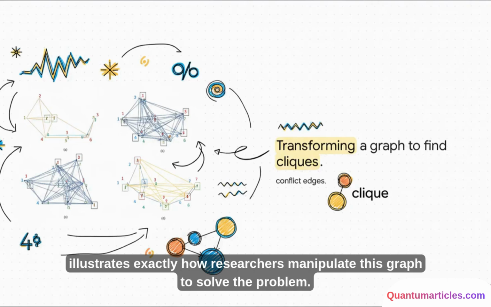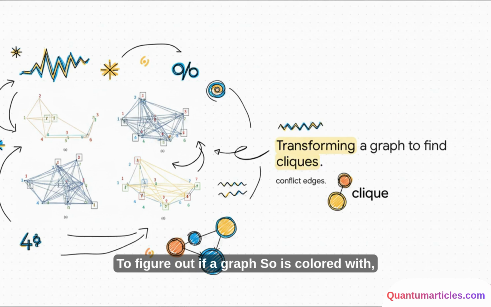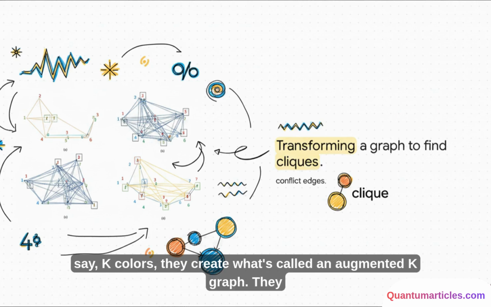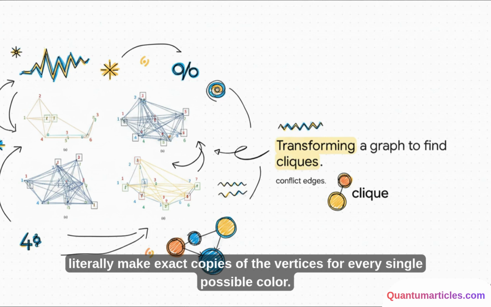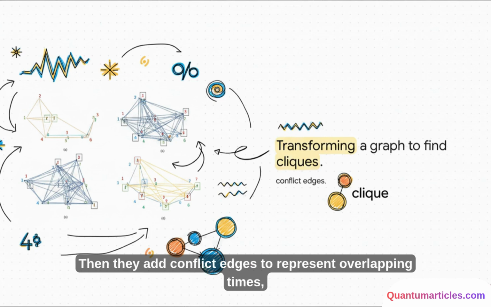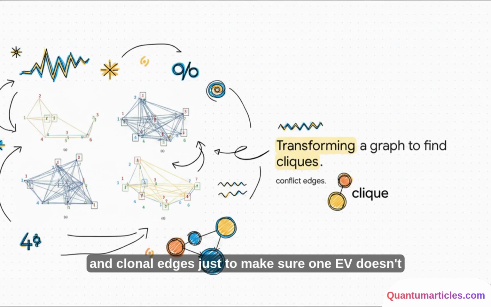And this brilliantly illustrates exactly how researchers manipulate this graph to solve the problem. To figure out if a graph can be colored with, say, K colors, they create what's called an augmented K graph. They literally make exact copies of the vertices for every single possible color. Then, they add conflict edges to represent overlapping times, and clonal edges just to make sure one EV doesn't accidentally get assigned to two different terminals.